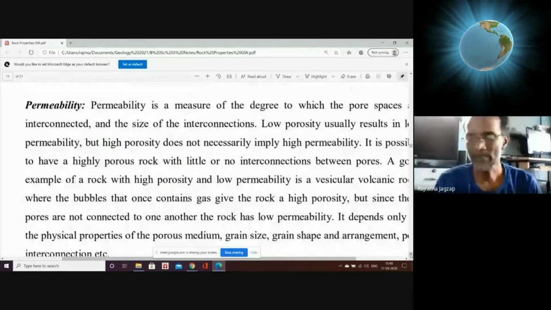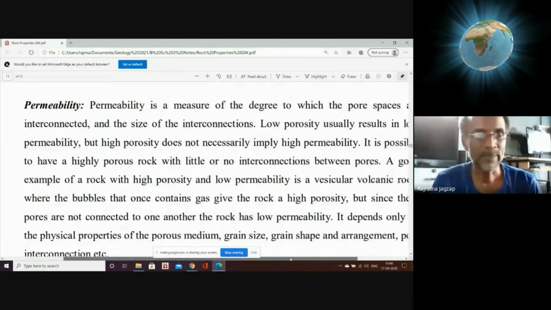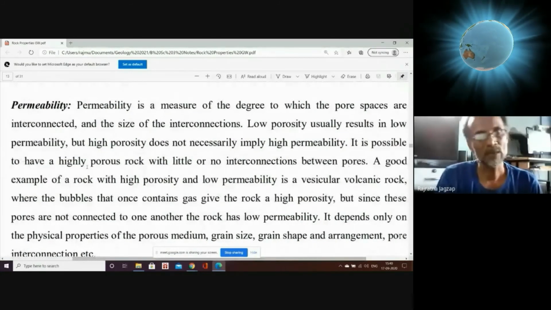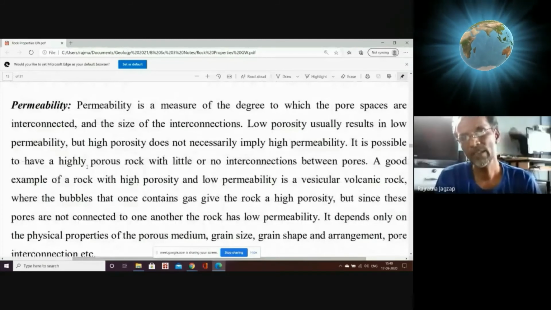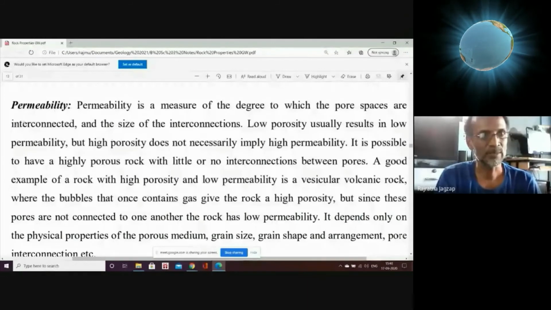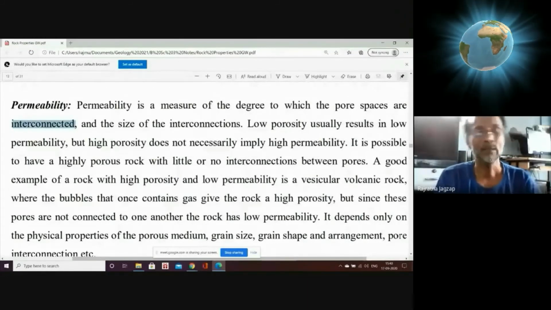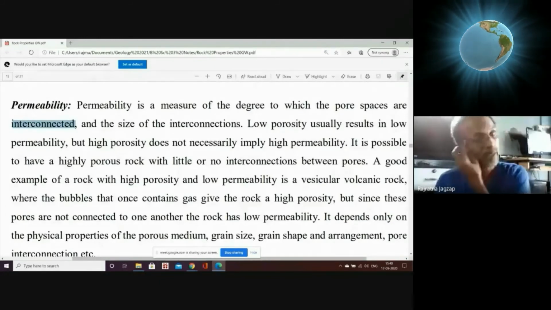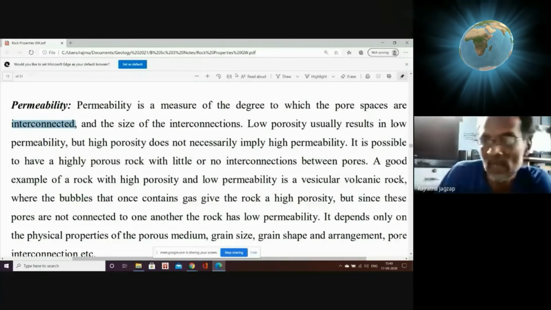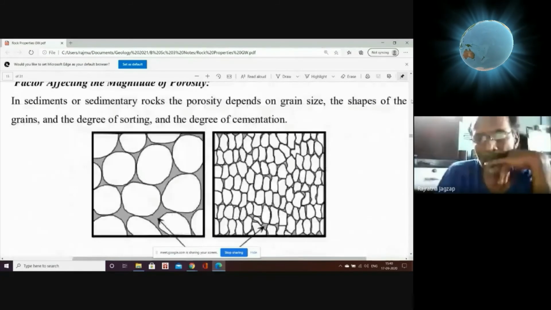Now permeability, that means the ability of media, that is rock or sediments or formations, to transmit the water. See, permeability is a measure of the degree to which the pore spaces are interconnected. Interconnection is very important. If the rock is coarse-grained, well sorted and rounded, then interconnectivity is more. And you have seen that rocks with angular nature but fine-grained are having less interconnectivity. So this affects this one.